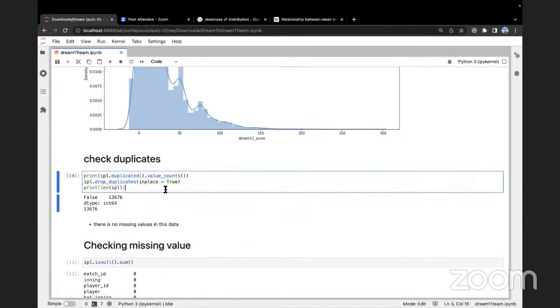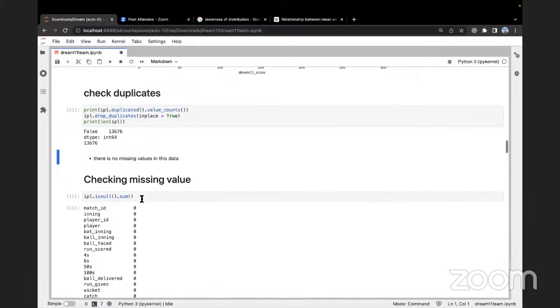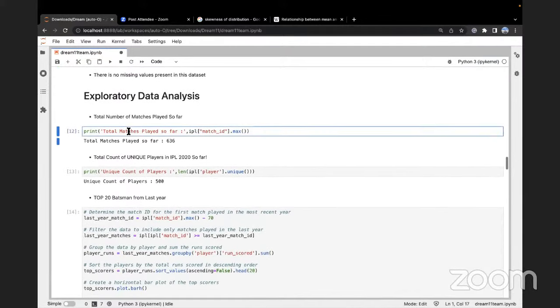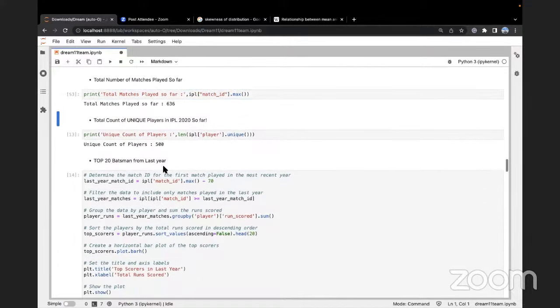Right? So we check for duplicates in data. Pandas has a lot of these methods where you can easily check for duplicates, easily replace something, rename something, manage anything. Right? Pandas is the complete data manipulation library for Python. You can also check for missing values. You can analyze the total number of matches played. So we can see 636 total matches. You can identify the total number of unique players who have played. So there's 500 unique players. Some players have not played all the matches, right?